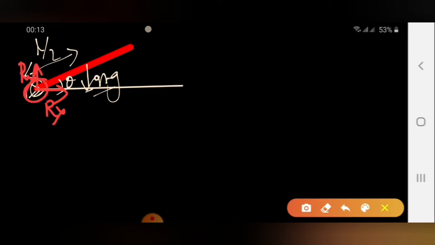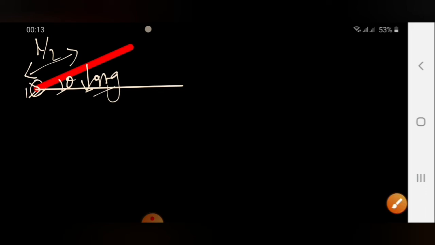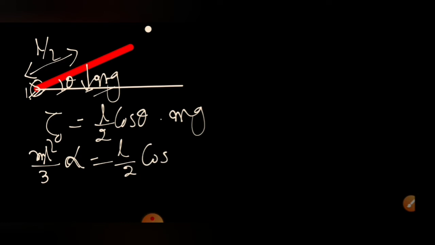So the net torque about the hinge point is equal to L by 2 cos theta, the perpendicular distance, into mg, and this is equal to I alpha. So m L square by 3, the moment of inertia, into alpha is equal to L by 2 cos theta into mg.